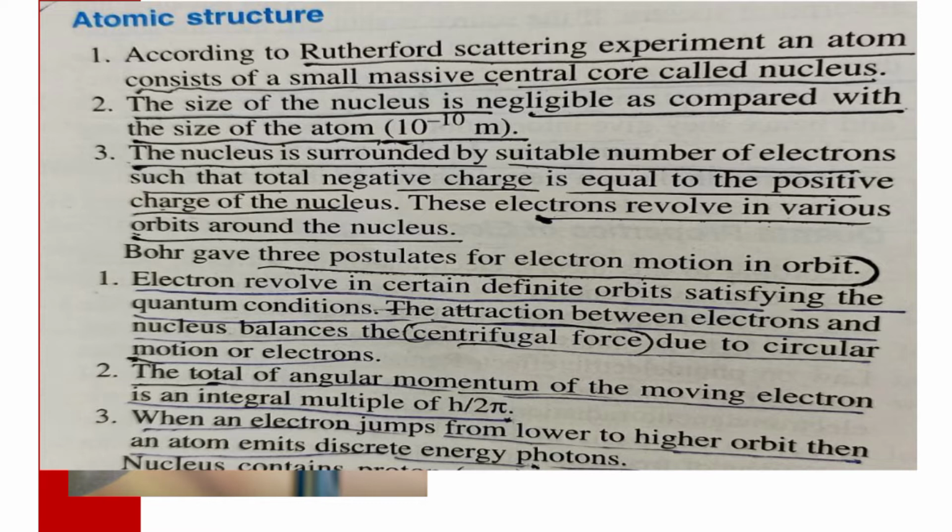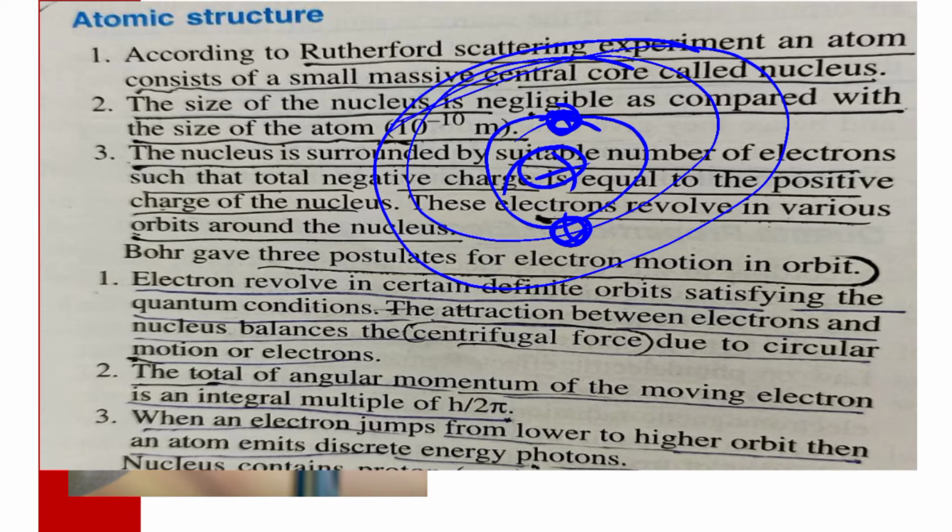Electrons are not randomly revolving around the nucleus. They revolve in a certain orbit. If an electron is revolving in the first orbit, it will stay in that first orbit, not just jump to another orbit.